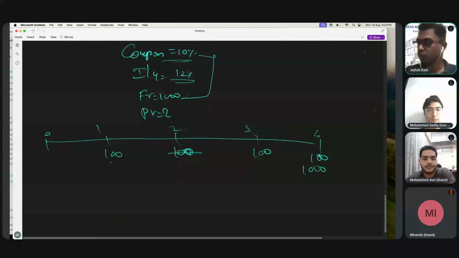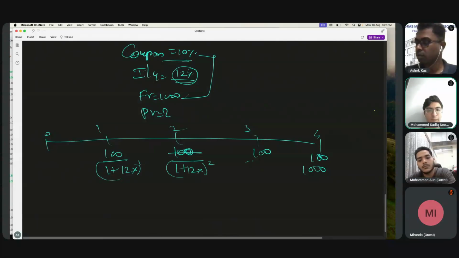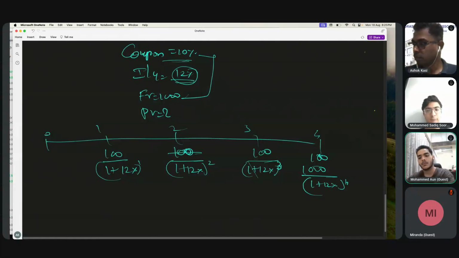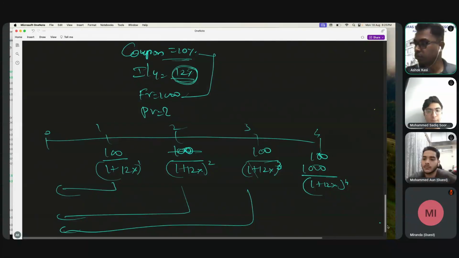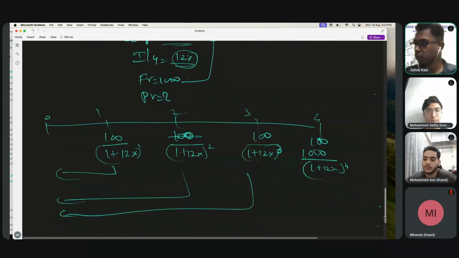So discounting at 12 percentage. I'm not calculating this very manually, because otherwise you might get bored, so I'll use the shortcut now.